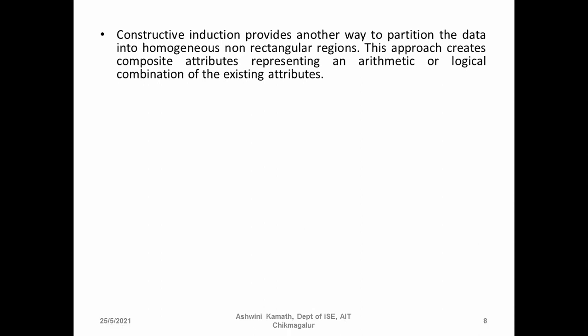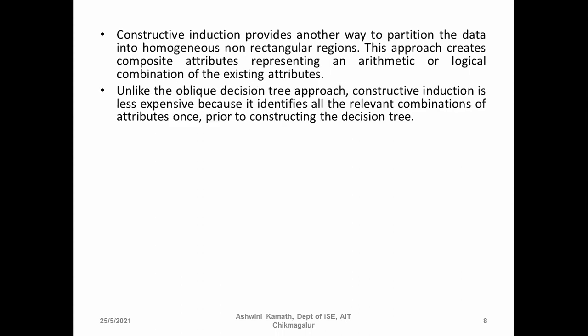It provides another way to partition the data into homogeneous non-rectangular regions. This approach creates composite attributes representing an arithmetic or logical combination of the existing attributes. When we can perform logical or arithmetic operations on the attribute values, we can use the constructive induction method.